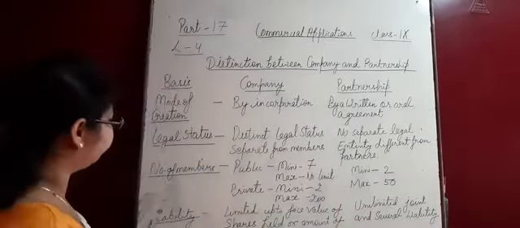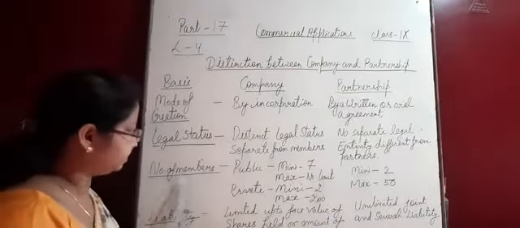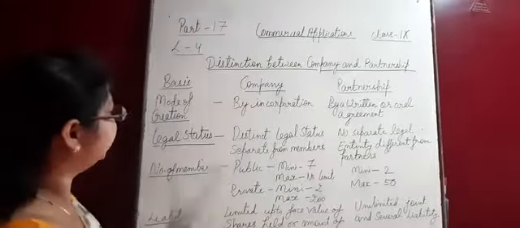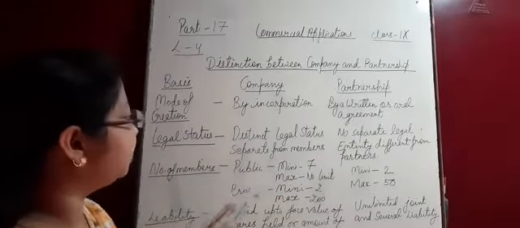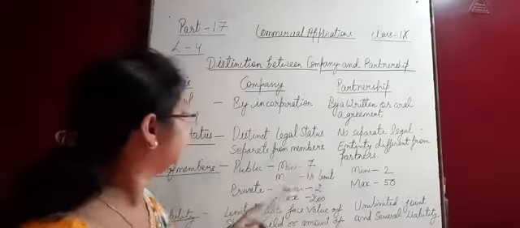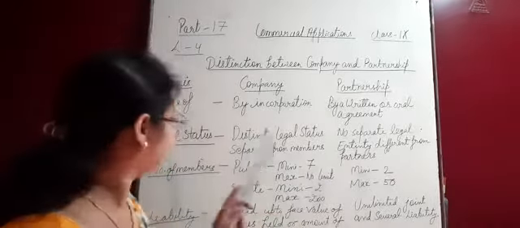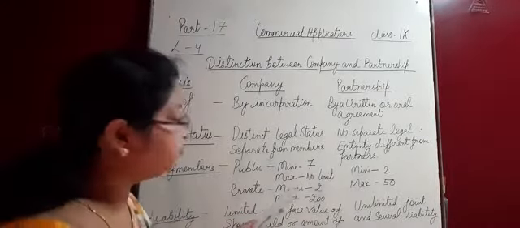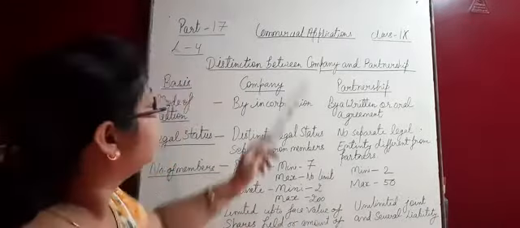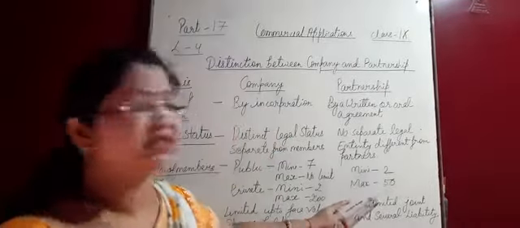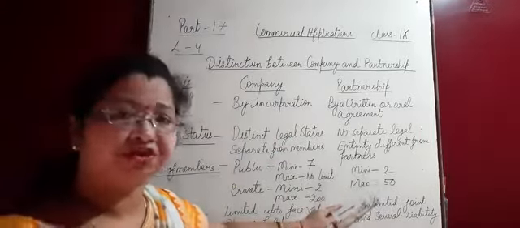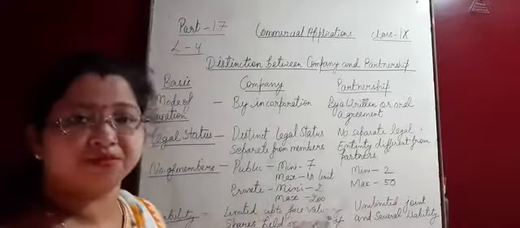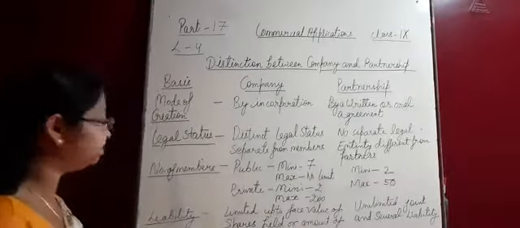Okay. Now next point is number of members. How many members are there in company and partnership? In public company, minimum members are 7, maximum no limit. But in private companies, minimum 2 and maximum 200 members. Okay. Now in partnership, minimum members are 2 and maximum only 50. Is it clear what is the difference between company and partnership in number of members?